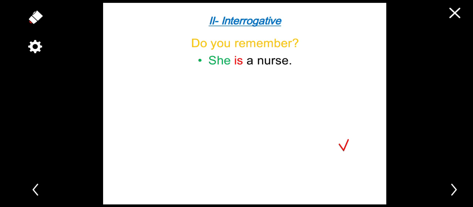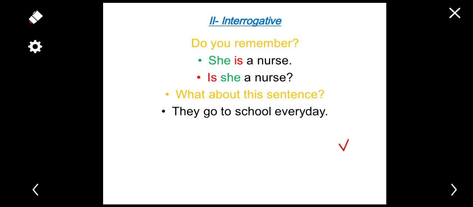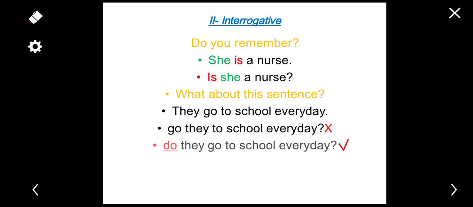Okay, you will say, is she a nurse? So here we have subject-verb inversion. Okay, so say, is she a nurse? So now what about this sentence? They go to school every day. Can you give me the interrogative form of this sentence? If you say "go they to school every day," it's false. We don't say this, so it is false. But the correct answer is, do they go to school every day?